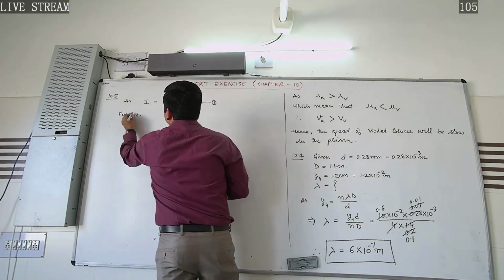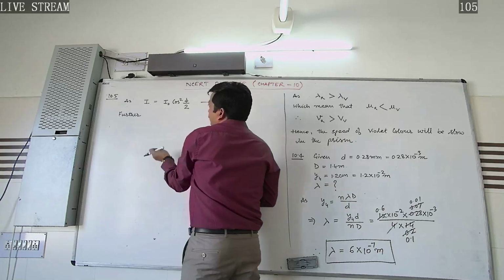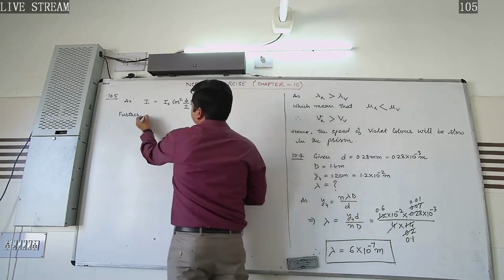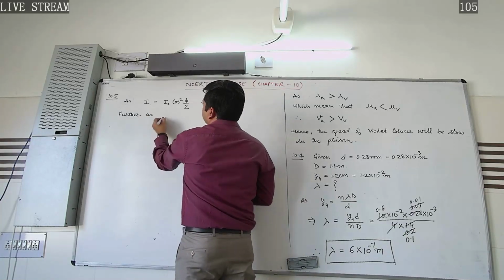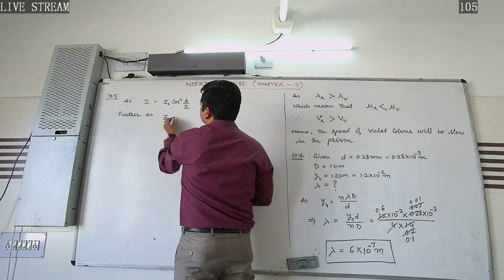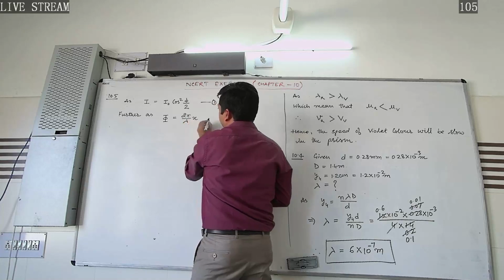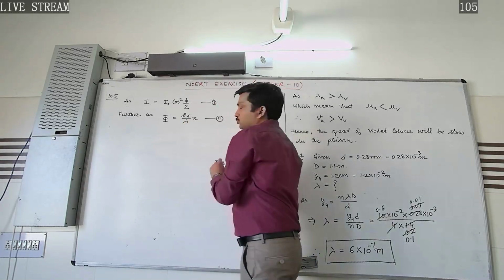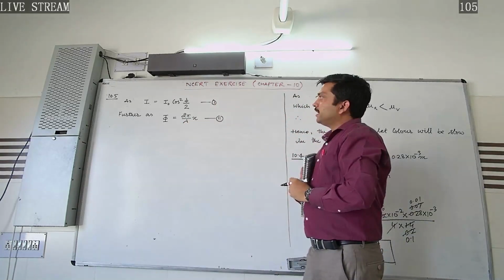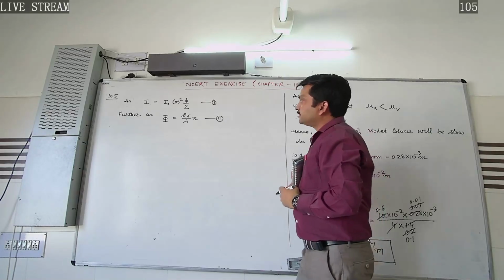Further, as we know that the relation between phase and path difference is given by phi is equal to 2 pi by lambda into x. Let this be equation number 2. Okay, in the next step, how can we write this?